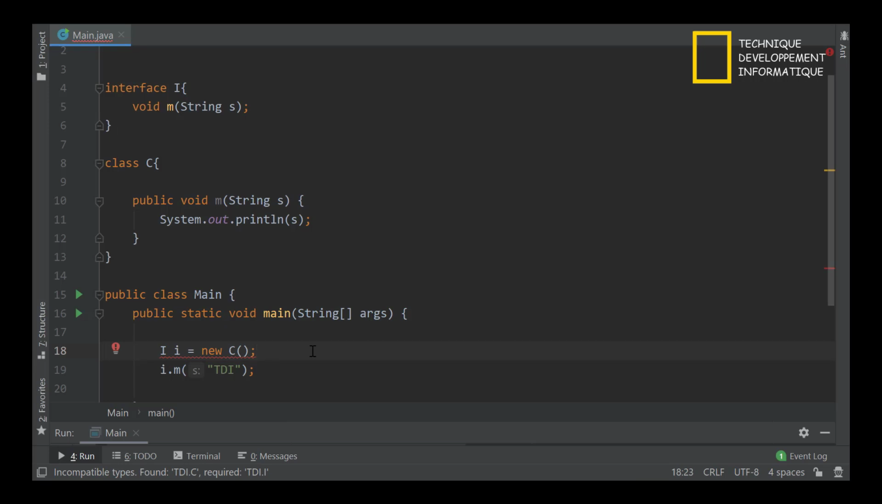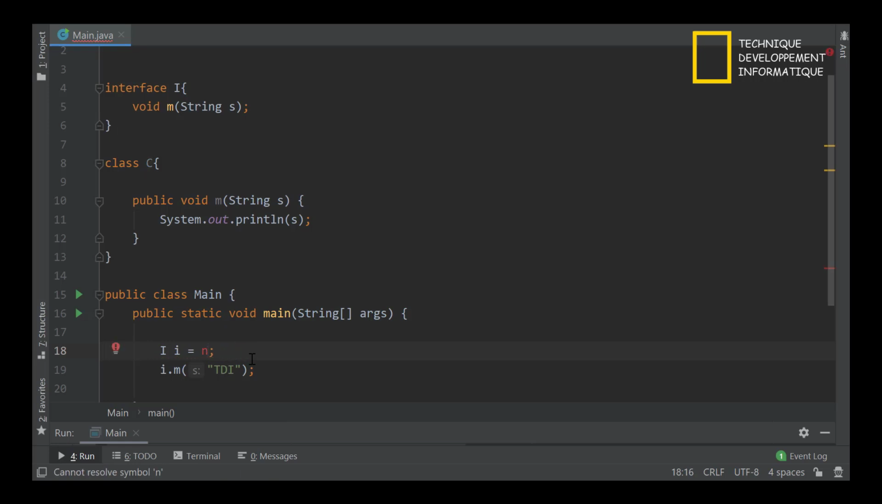But with Java 8 and its new feature, method references, we can use the implementation. We can use the class as the implementation of the interface without having the keyword implements or any relation between the class and the interface. How? Like that. Follow me.